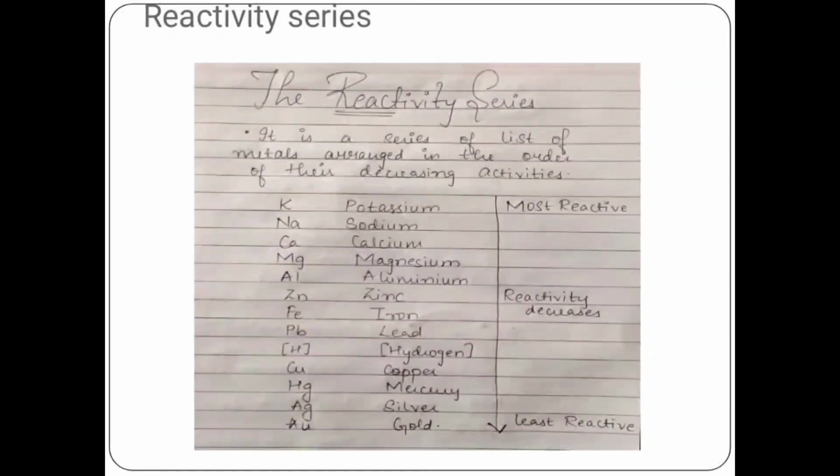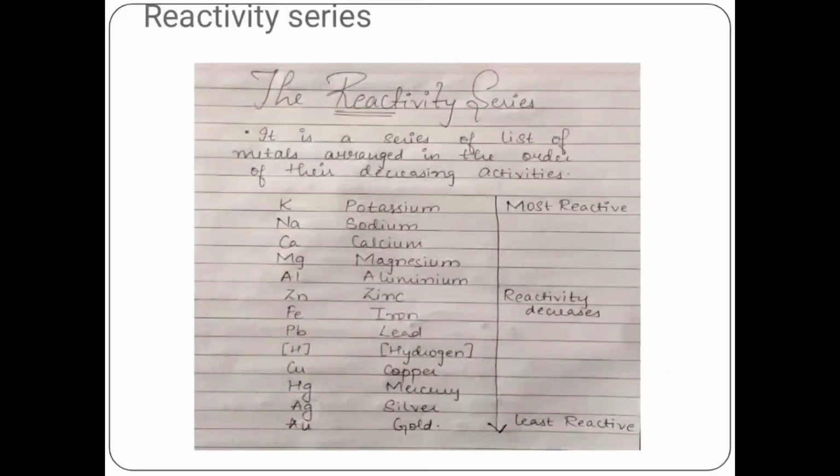They also require more energy to be separated from their ores, and they are stronger reducing agents. On the other hand, the metals which are present at the bottom of the series are good oxidizing agents. Now we may wonder what is the significance of the reactivity series, like what are the uses of the reactivity series.